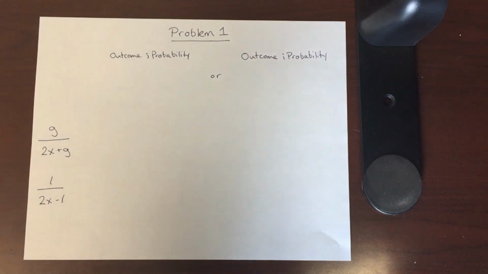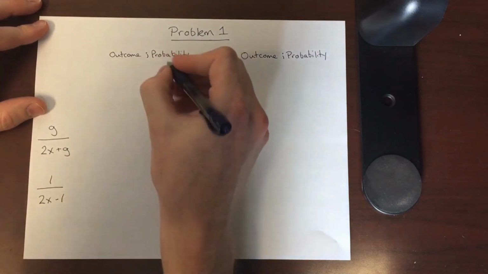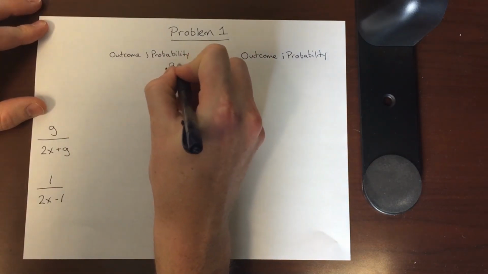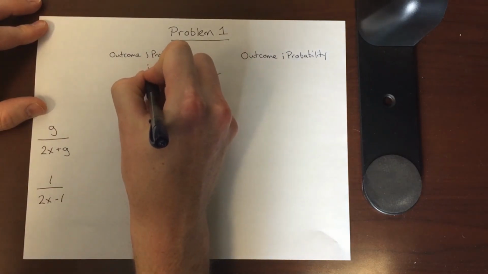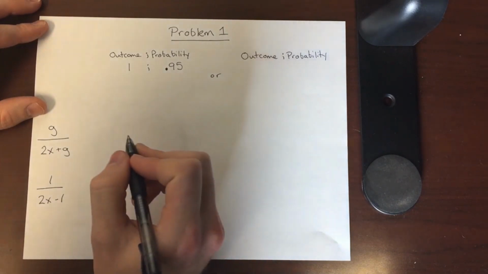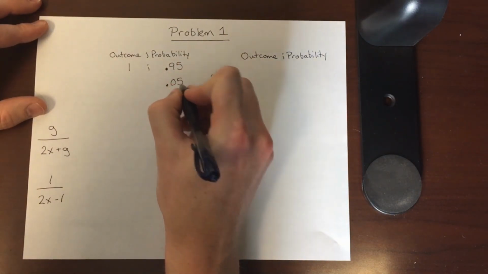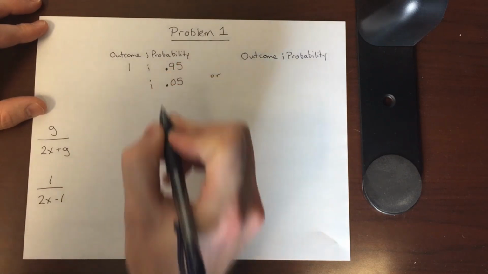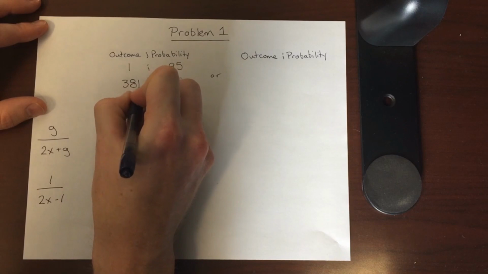Okay, so let's set up problem 1. In problem 1, we have a probability of 0.95 at an outcome of $1, or we can have a 0.05 chance at an outcome of $381.